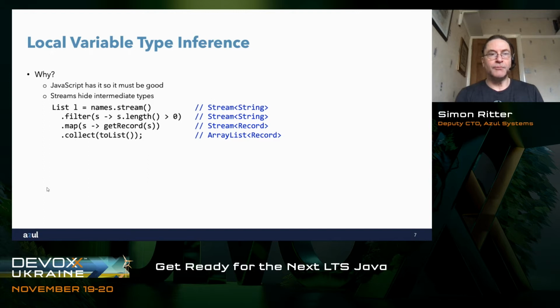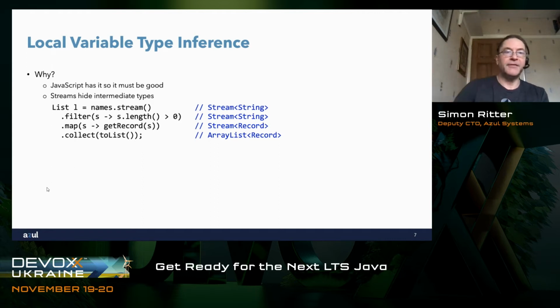In this simple example, what I'm trying to do is create a list, so that I can see that the type of the object I'm going to get is a list, and I'm passing in a list which has some names in it. So there are strings. If I create a stream of that, then I get a stream of strings. Then I pass that into filter, I still get a stream of strings. I pass that into map to get the record out of whatever string it is, and I get a stream of records.